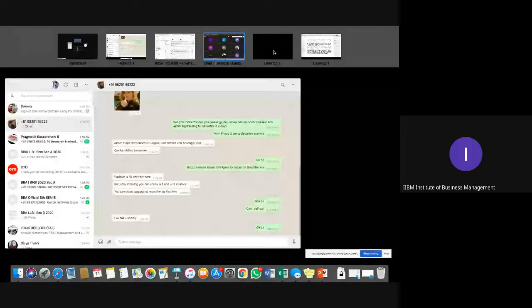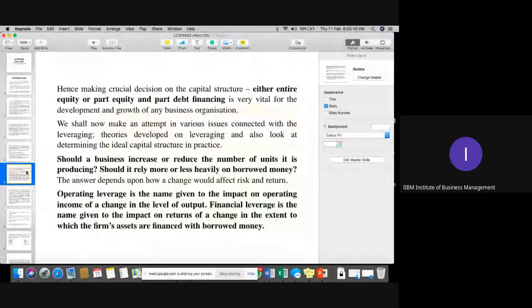So now the next part which we have is about your operating and financial leverage. What is the meaning of this? And we'll discuss all these points one by one. As I told you already, the very crucial, very tough decision for the company is what type of balancing they need to maintain. Either it should be equity, part equity, or part debt financing, or complete debt financing.